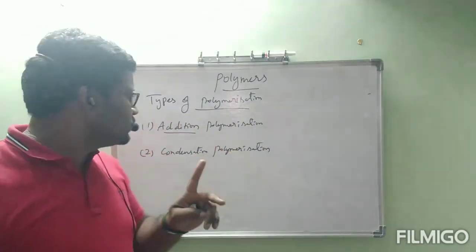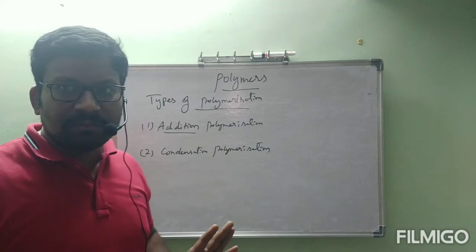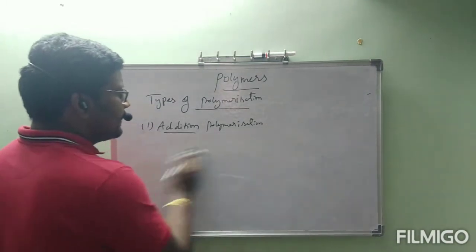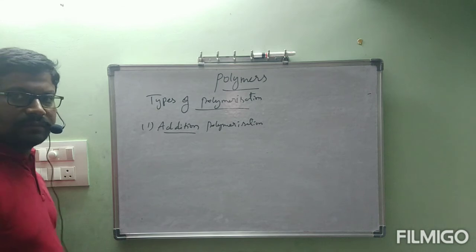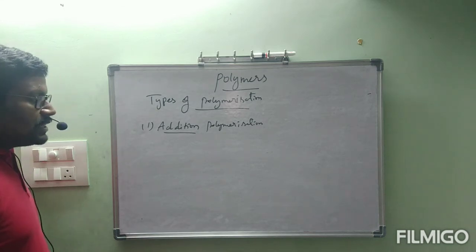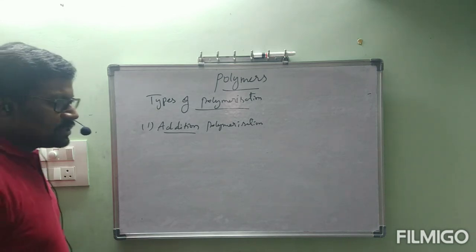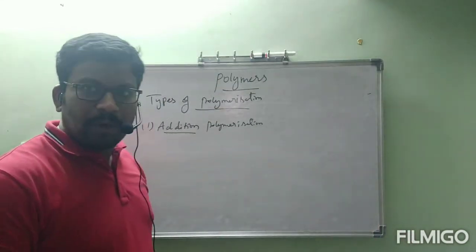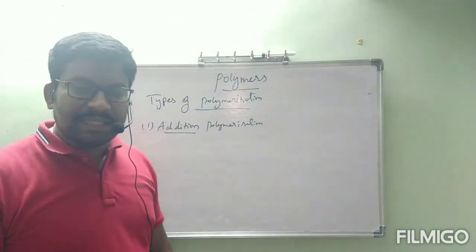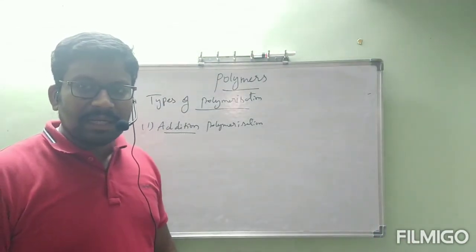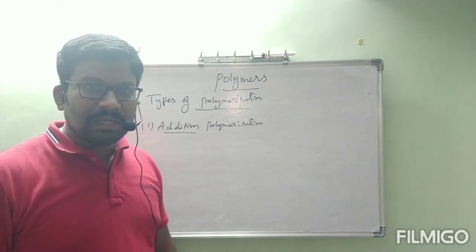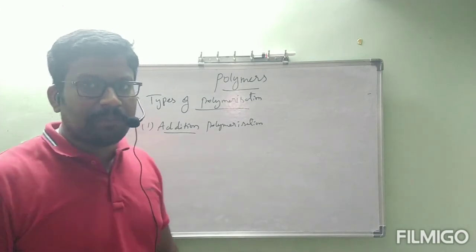Reactions are only two types. Those are addition polymerization and condensation polymerization. Okay, now let us see addition polymerization. Okay, this addition polymerization, already we have seen the example. Formation of polyethene. Polyethene. Poly means many, ethene means monomer. Those ethene molecules are combined so many in a straight chain and it is formed as polyethene.